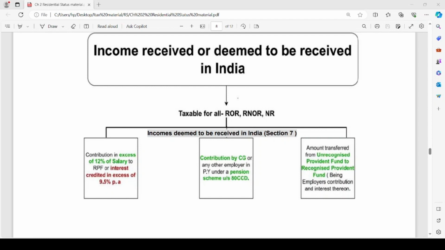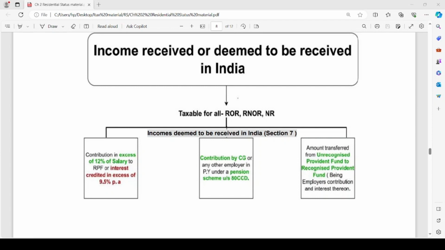Here, a person has made a contribution towards a recognized provident fund, and such contributed amount exceeds 12% of his salary income. In such a case, the excess amount, the amount exceeding 12% of his salary, is deemed to be income received in India.